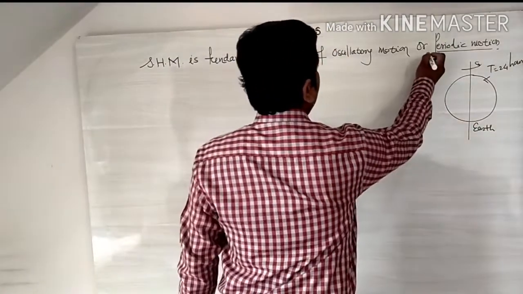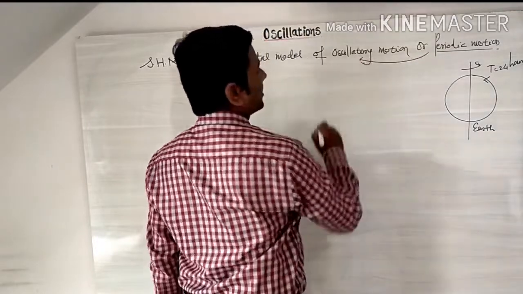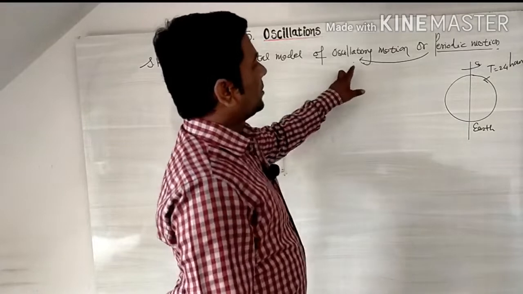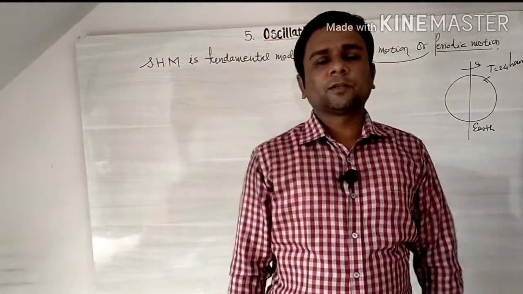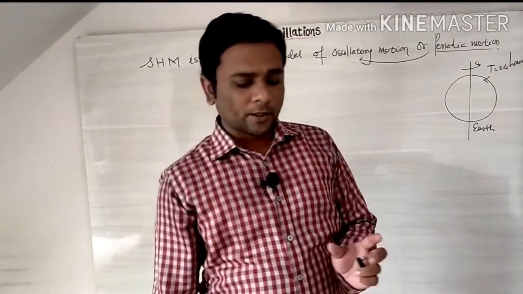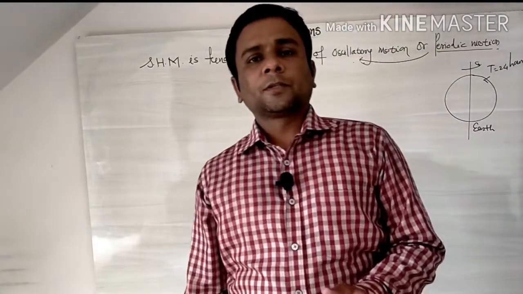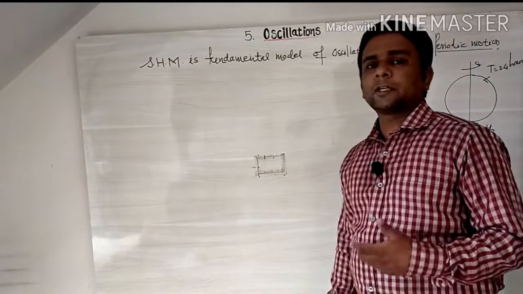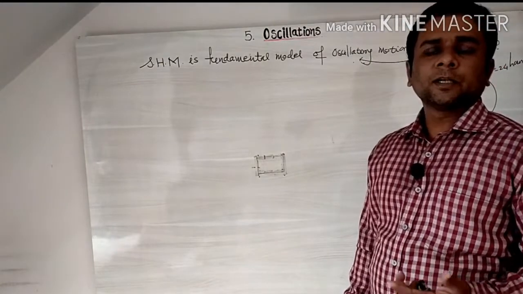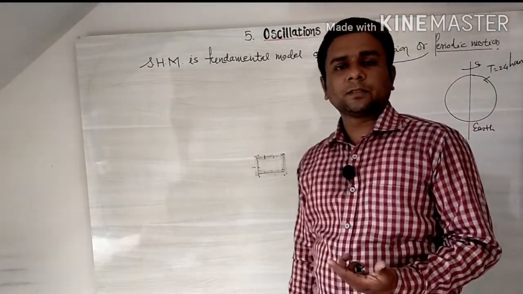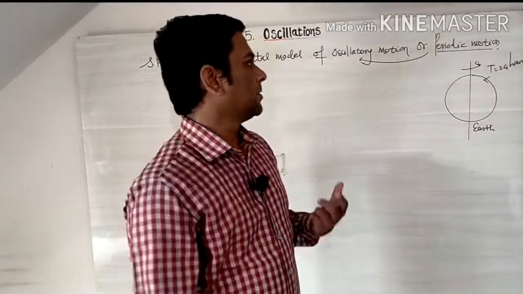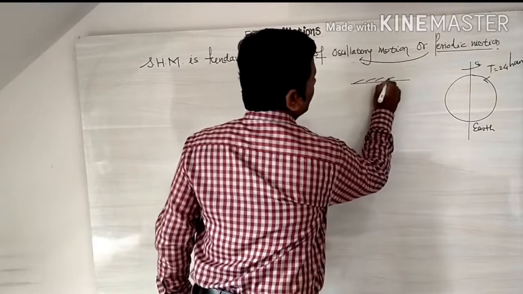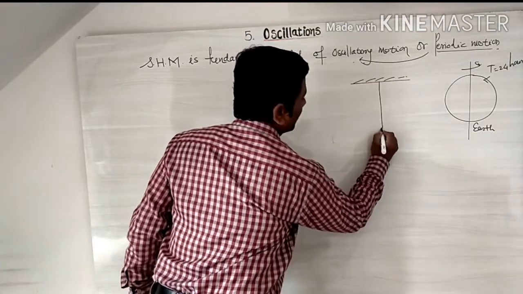Another type of periodic motion is oscillatory motion. Oscillatory motion is a periodic motion in which an oscillating particle or oscillating body moves repeatedly to and fro about its mean position, or in some situations up and down about its mean position, along a fixed path. Let us understand oscillatory motion with the help of an example like an oscillating pendulum.